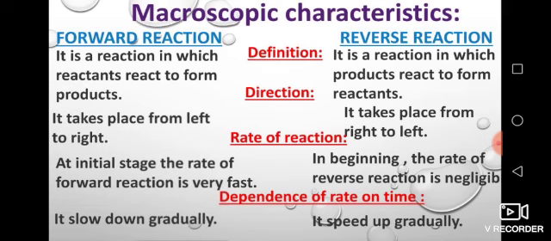This means that in the initial stage the reactants are in excess amount, so the rate is very fast, while in reverse reaction in the beginning there is no product, so the rate of reverse reaction is negligible. Dependence of rate on time: in forward reaction it slows down gradually, while the reverse reaction speeds up gradually.